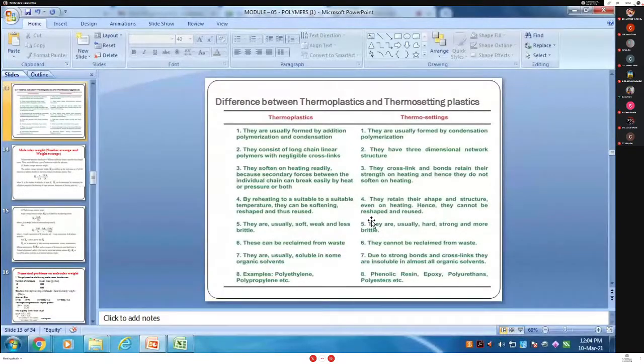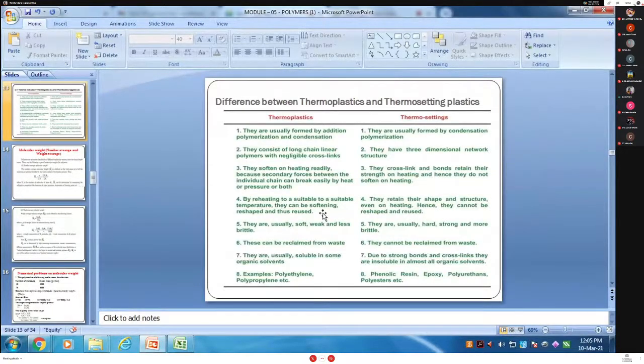What is the fourth point? By reheating to a suitable temperature, they can be softened, reshaped and thus reused. What is the meaning of this? Tell me now. By heating, they can be reshaped or reused, only by heating to a suitable temperature. Okay, is it clear?